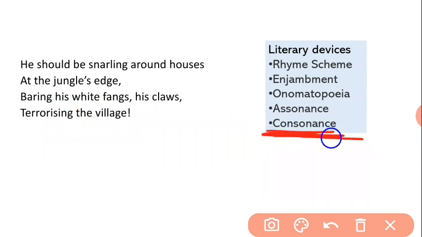Now coming to consonant, that is use of consonant sound. S, in the line, his fangs, his claws. His fangs, his S. Here S, and then here S, and fangs S, and S. That is consonant sound S.